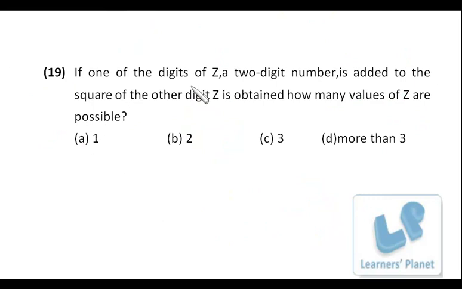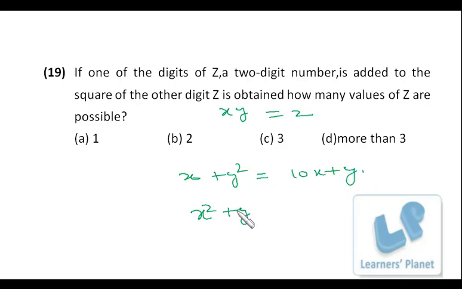Now see this: if one of the digits of z, a two-digit number, is added to the square of the other digit, z is obtained. How many values of z are possible? I assume the two digits to be x and y. One of the digits, x, is added to the square of the other digit, then z is obtained. Z is 10x plus y, because these are the digits x, y. Because one of the digits is added to the square of the other, we get either x plus y square, or y plus x square, so we get z.